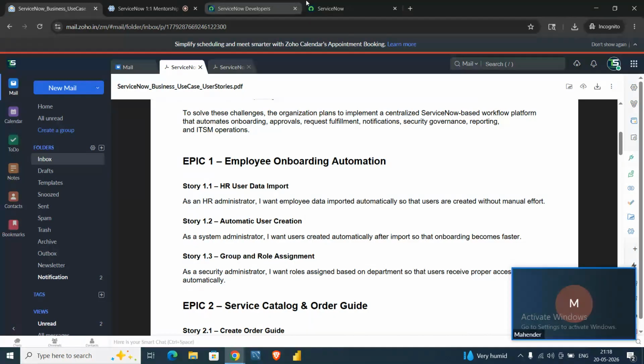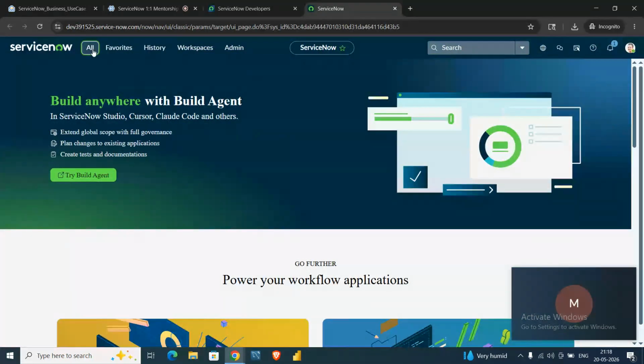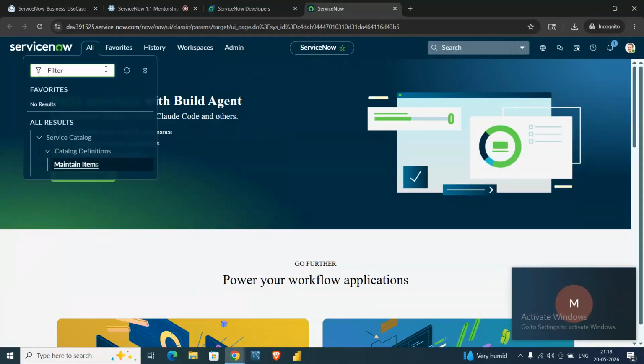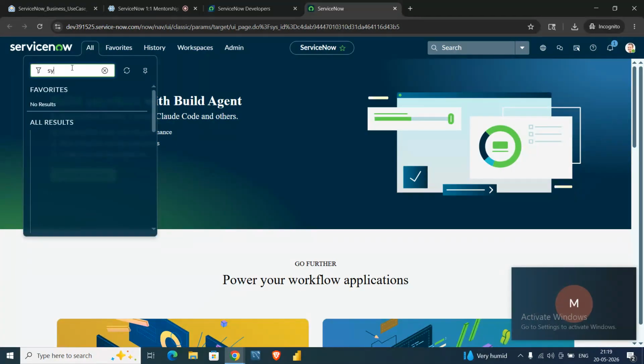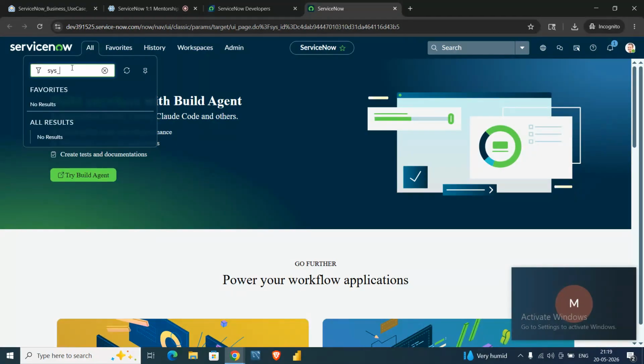Okay. So before we create automatically, let me tell you how to create manually. Manually means one by one in ServiceNow. To create a user record in ServiceNow, we have to go to the sys_user table. Some things you need to remember in ServiceNow are the important table names.